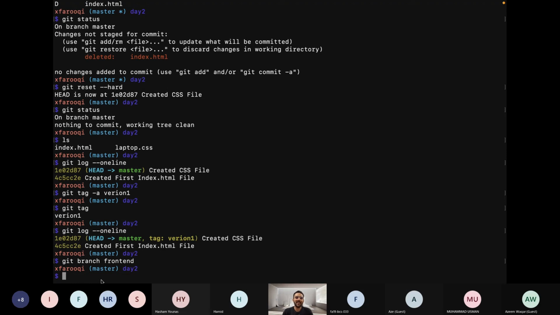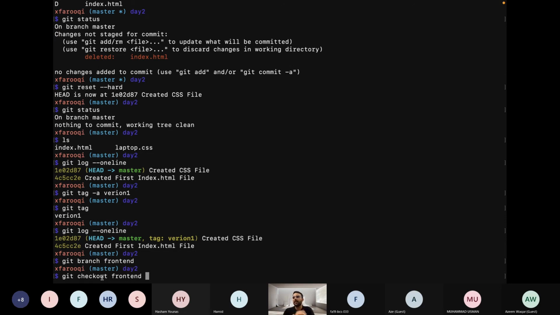Okay, now the front end branch is made, but you can ask, hey, you said that front end branch is made, but why are we still at the master branch? The answer is that the front end branch is made in Git, but we have not shifted to that particular branch. We are currently at the master branch. We need to shift to that particular branch. For shifting to another branch, there is a command, git checkout front end. Okay, so if I hit enter, then it will take me to that branch.